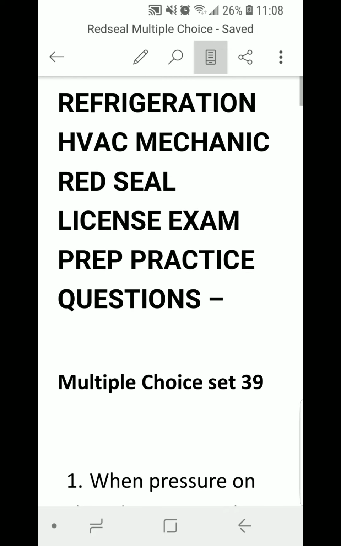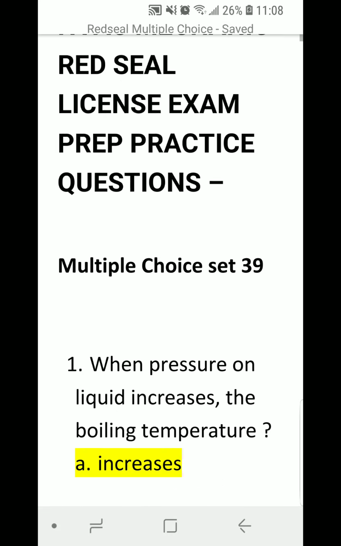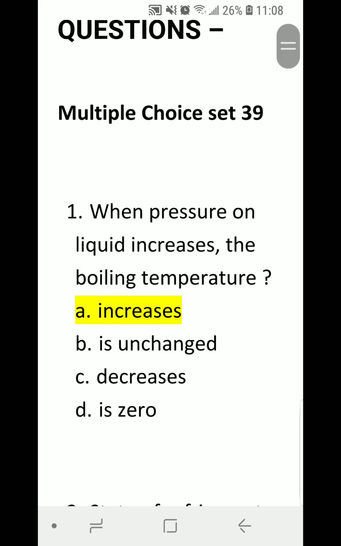Hello friends, welcome to another Refrigeration HVAC Red Seal License Practice Questions. Multiple choice set number 39. Yes, we have gone this far. One more and it'll be set 40. And there's more coming. Alright, starting with number 1.